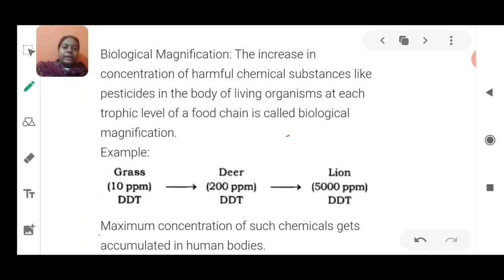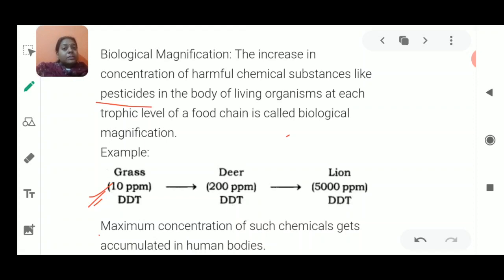For example, if a deer was there, this deer was eating this grass. Please remember, we are not adding insecticide or DDT in this grass. We have already added the pesticides, insecticides or fertilizers in the crop fields.